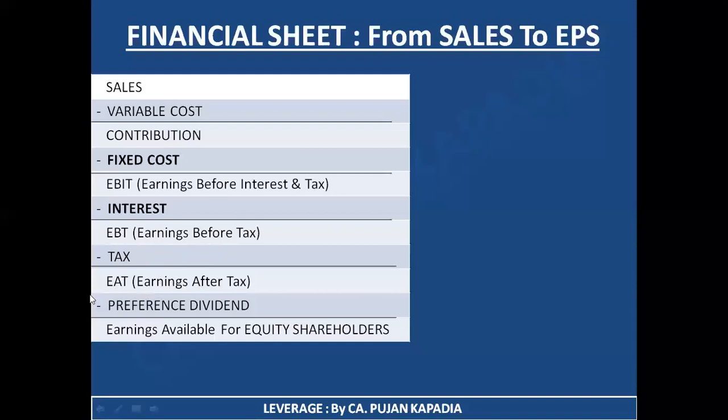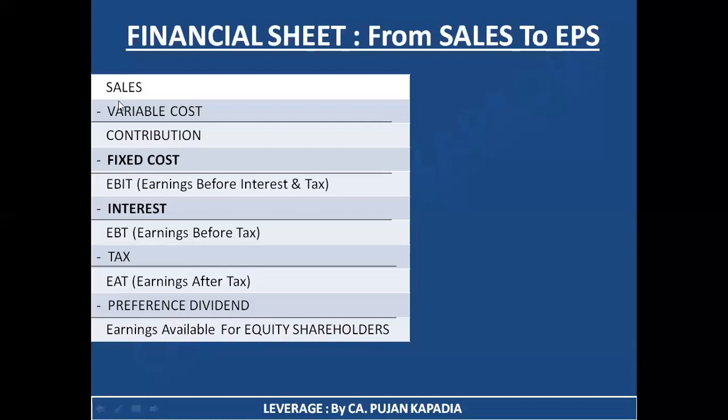Fine. After earning profit, first of all we are going to pay our preference shareholders. So now I am going to pay dividend to my preference shareholders. What I'm doing over here is earnings after tax minus preference dividend. So finally what I'm getting is earnings available to equity shareholders. I hope I'm clear.